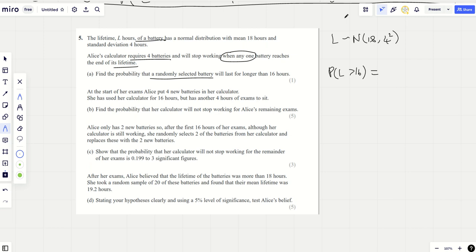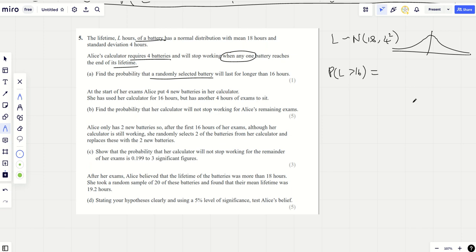So the probability that one of these lasts longer than 16 hours, well, this is one where we can just use our calculator. I'm doing this all live, so I'm going to do all the calculations on my calculator. Normal distribution, this will be normal CD, not normal PD. You'll never use normal PD in your A level, I can promise you that, because it's something very different to normal CD, where you're actually finding the area underneath the curve. It's generating the y coordinate on the normal distribution, if you're wondering what normal PD does, and why would you ever need that? So, wait till you get to university before you need that.